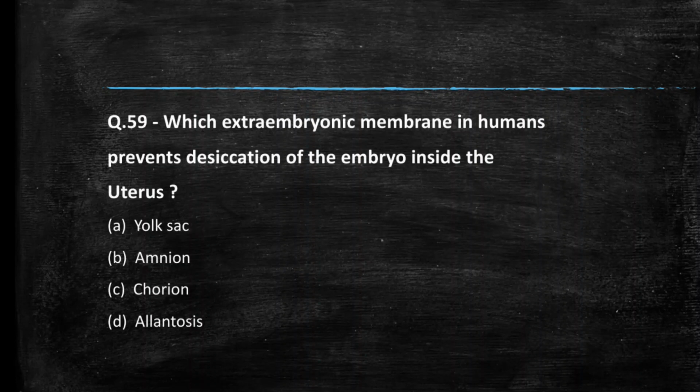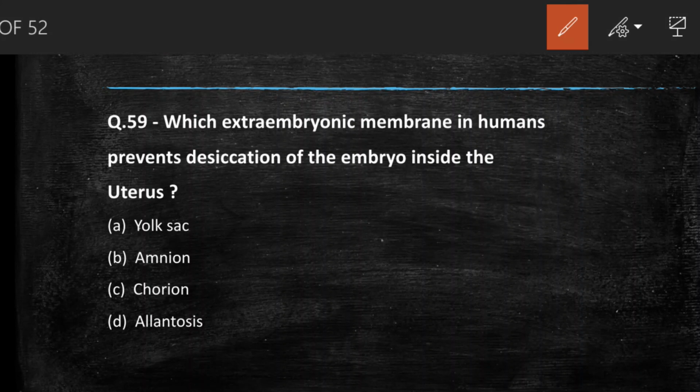Next question we have, which extraembryonic membrane in human prevents desiccation of the embryo inside the uterus? So desiccation is removal of moisture. So there is an extraembryonic membrane which stops the removal of moisture and its name is amnion. Amnion is the membrane which prevents the desiccation of the embryo inside the uterus.